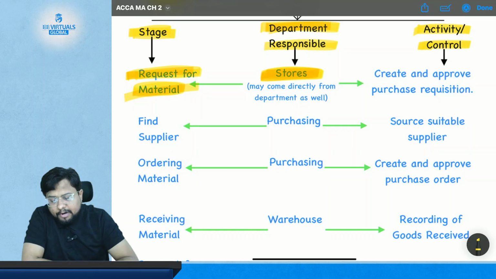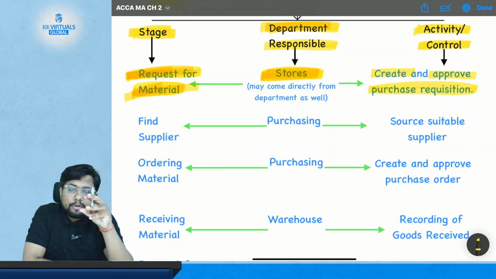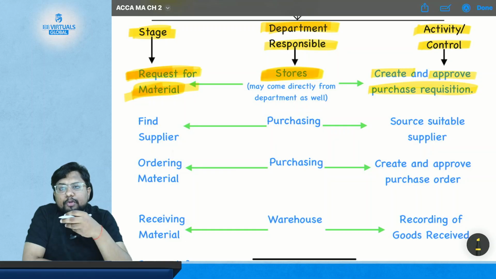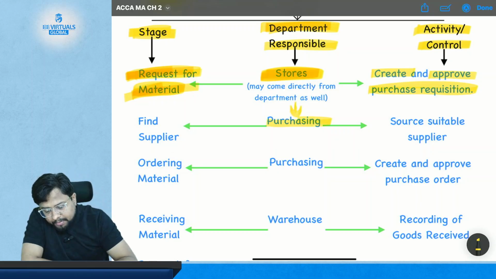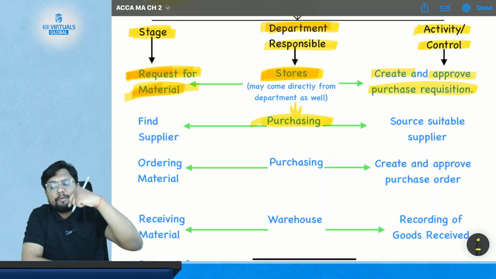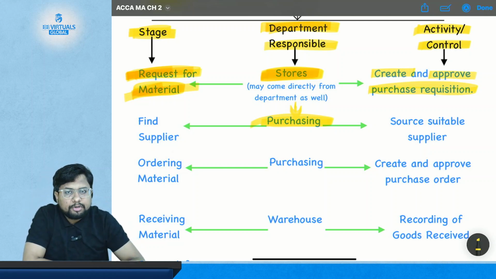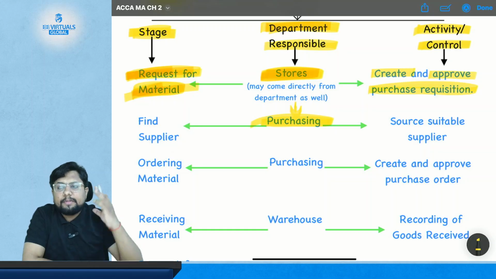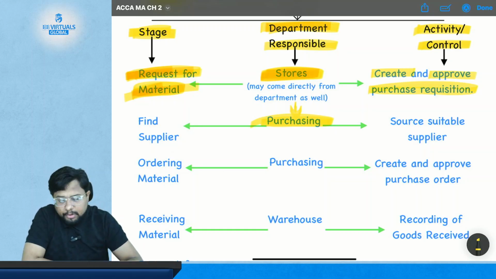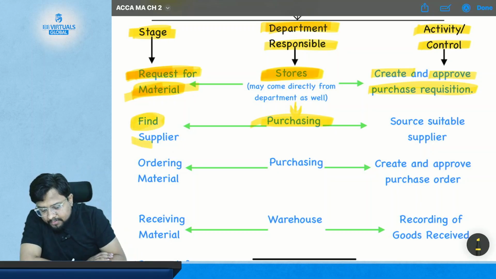Okay, so the store department is responsible for requesting the material, and what is the control here? It creates and approves a purchase requisition. So it is the responsibility of the store department to create and approve the purchase requisition in order to request the material. And from whom will they request? They will request it from the purchasing department. So the store department will tell the purchasing department that they need a material, so they make the purchase requisition and approve it. Okay. After receiving the purchase request, what will the purchasing department do? They will find the supplier.